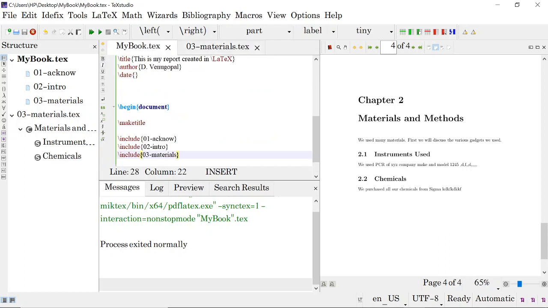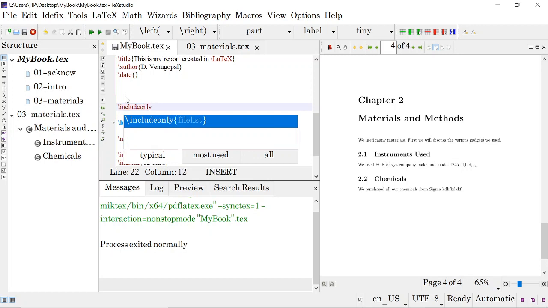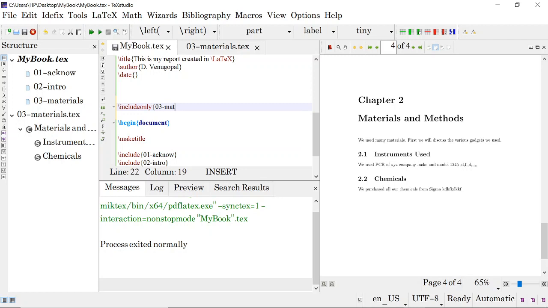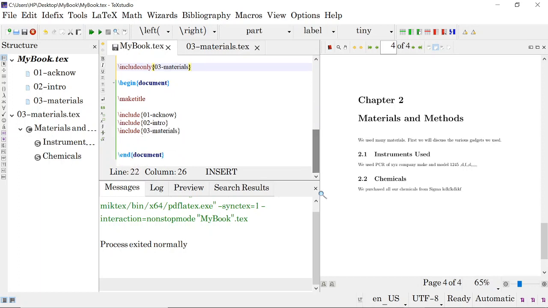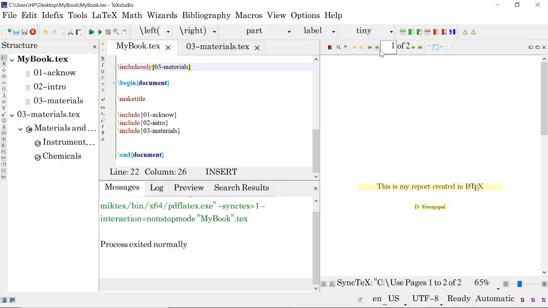One thing I advise is, you can give a command here like include only. Okay, then you can say 03 materials. So all your equations, numbers, etc., everything will be properly numbered, but only section 3 will be compiled. All other pages will disappear from here.